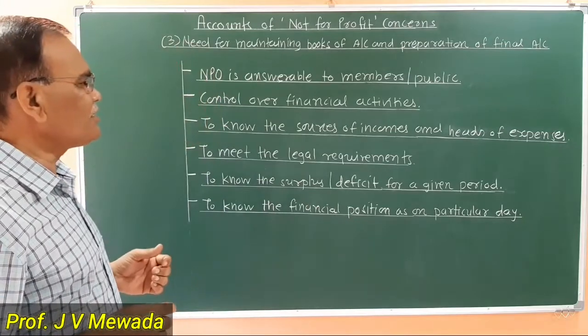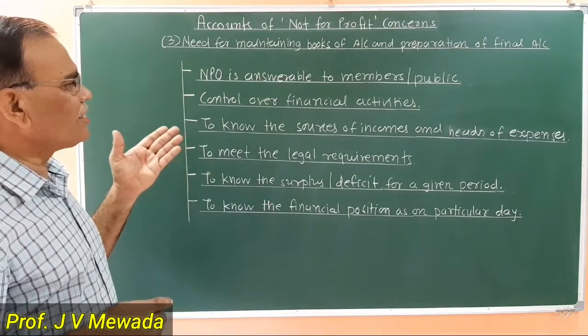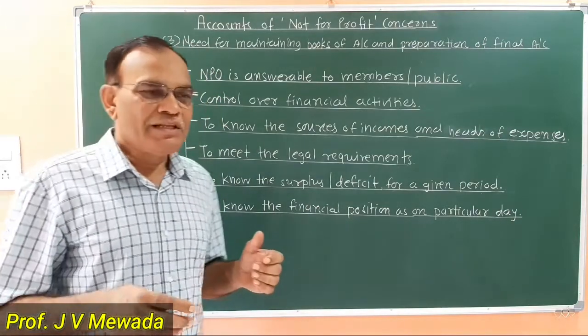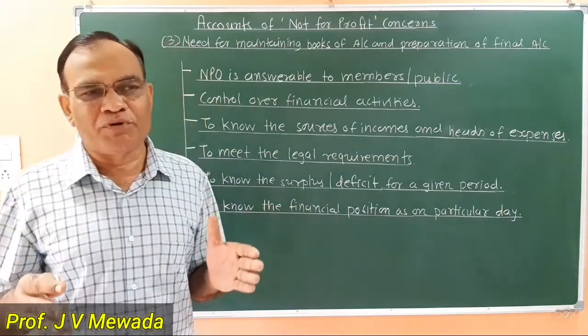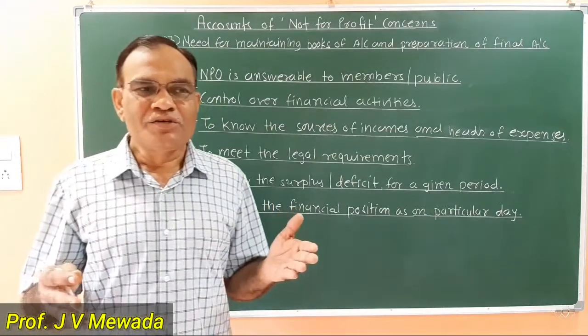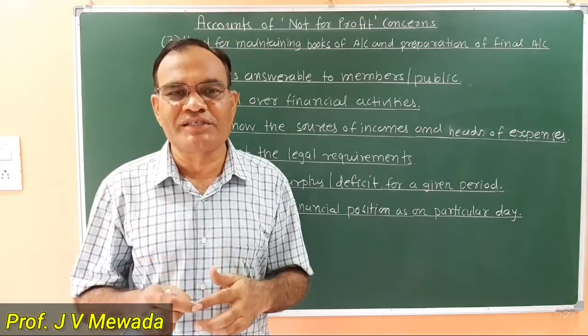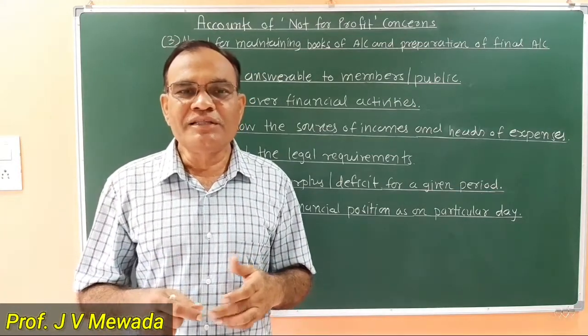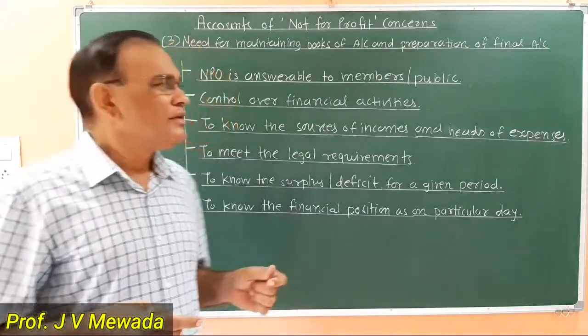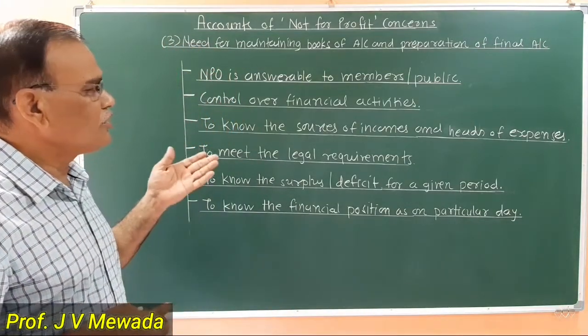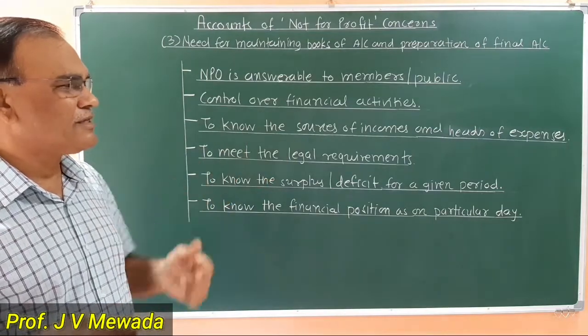Now the next point is we require control over the financial activities. Most of the activities of an NPO are on a cash basis. So the NPO has to confirm that there is no misappropriation of funds and there are no frauds in the books of account. Now point number 3 is to know the sources of income and heads of expenses.